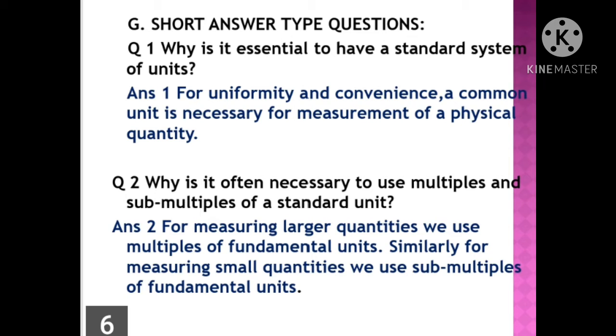Its answer: standard system of units is essential for uniformity and convenience. For uniformity and convenience, a common unit is necessary for the measurement of physical quantities like length, breadth, volume, area, etc. So the standard system is needed for maintaining uniformity and for our convenience.